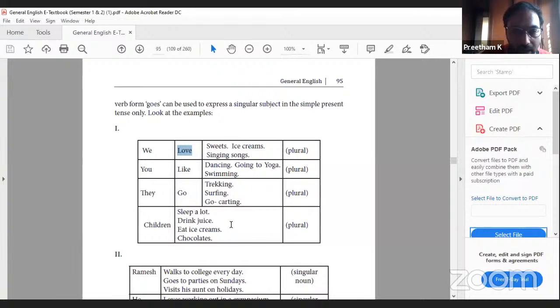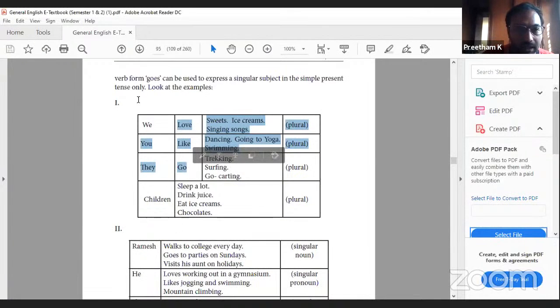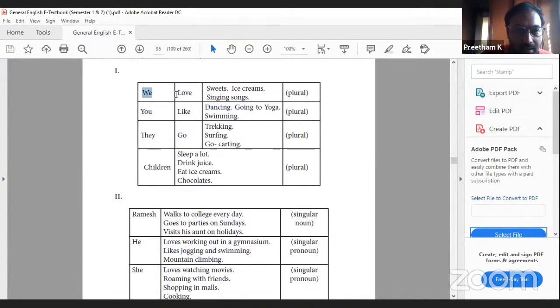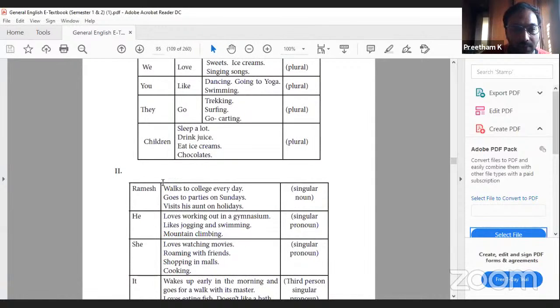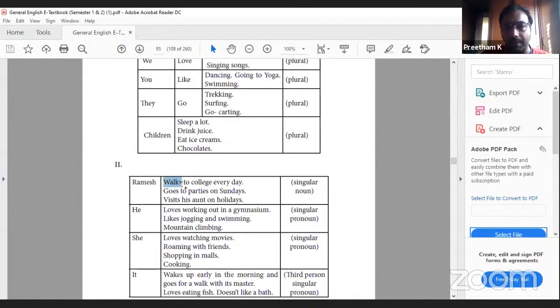Again, these are plural. See, look at the verb forms here. The verb forms are singular in number. And look at here. See, here, plural subject, plural verb. Okay, we, you, they, children are all plural. Here, these are all singular. And look at the verb forms. It is S. Though it appears plural, it is used in singular form.